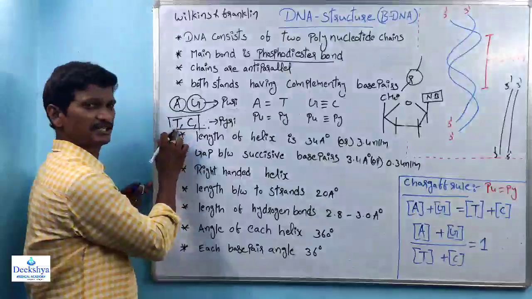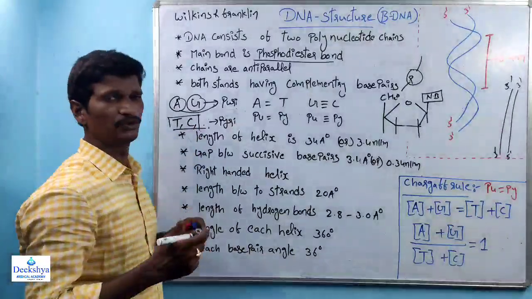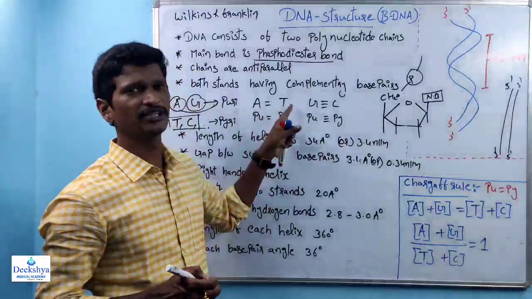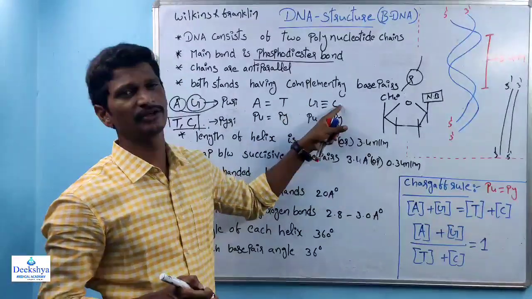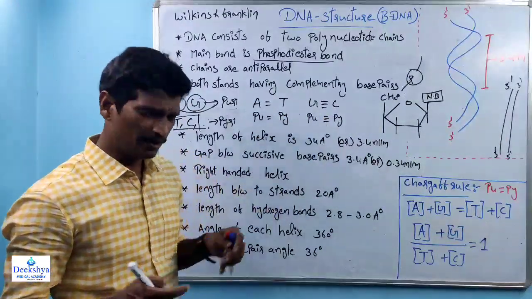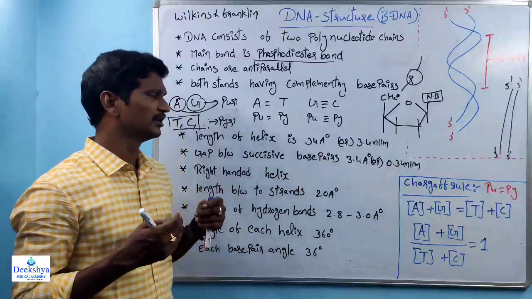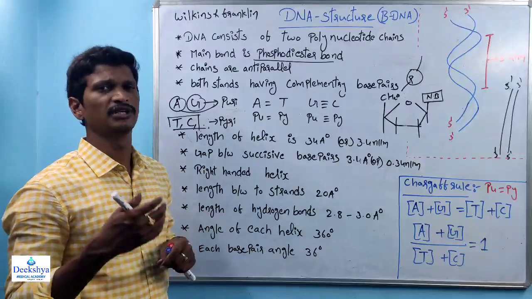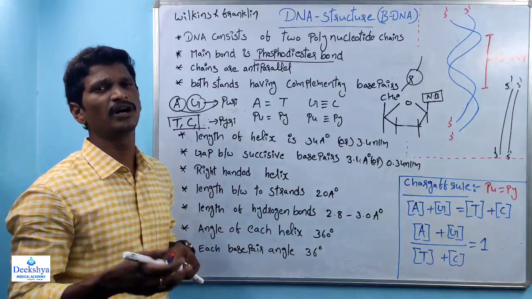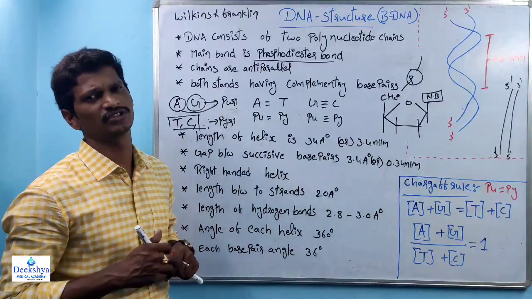Within DNA, thymine is there, cytosine is there. And we know always purine interacts with the pyrimidine. Adenine interacts with the thymine. Guanine interacts with the cytosine. And between purine and the pyrimidine, suppose between adenine and thymine, 2 hydrogen bonds are present. Between guanine and cytosine, 3 hydrogen bonds are present.